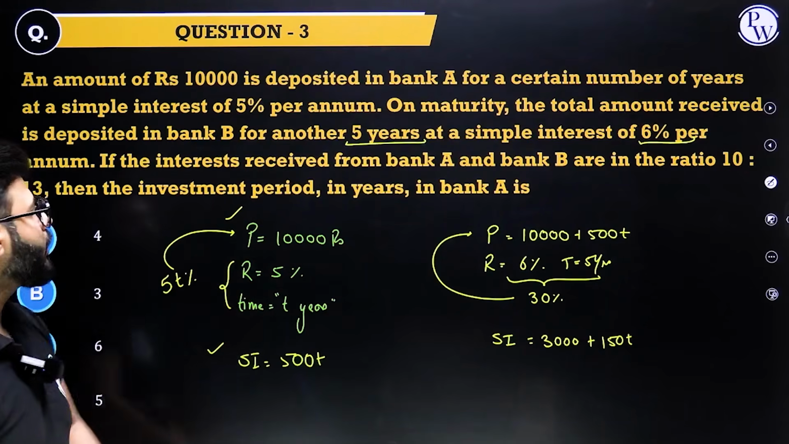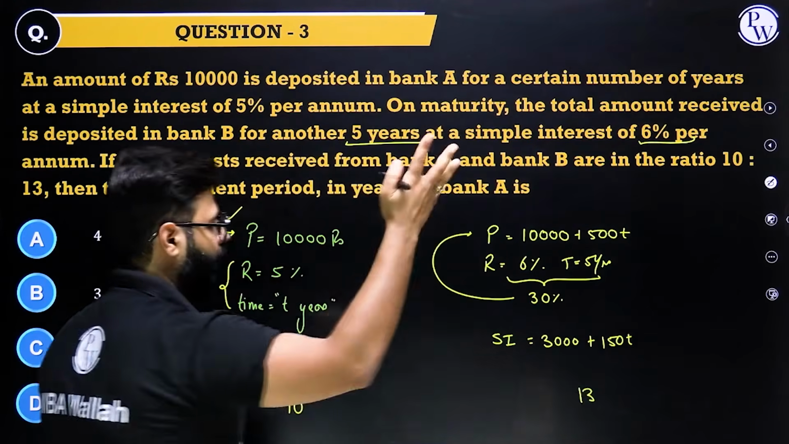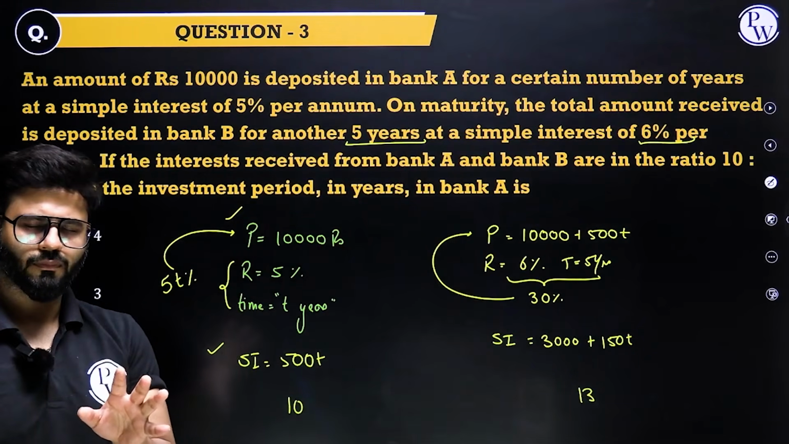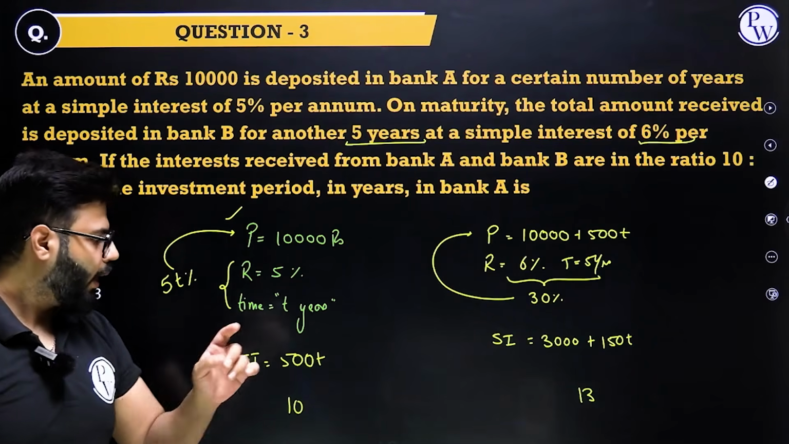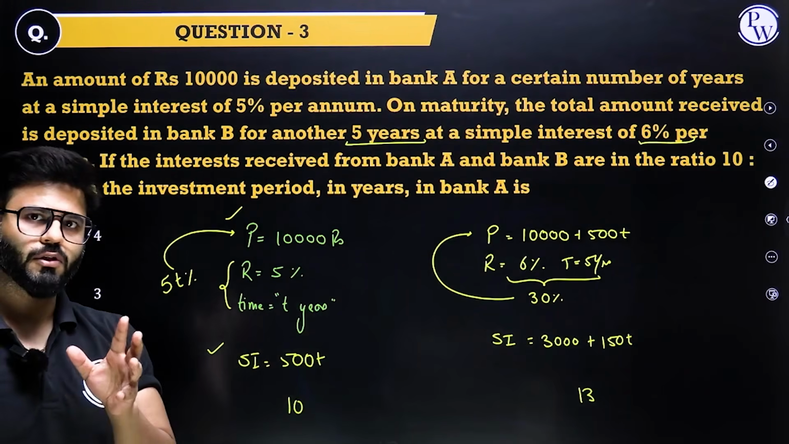The ratio from this is 10 to 13. So if this is 10, this is 13. You need to find out the T. I guess you have the equation. But I still have a smart way. I'm not going to multiply 500T into 13 and 10 into this. We have a smart way. Have a look.